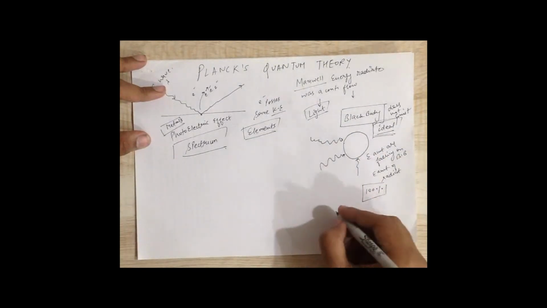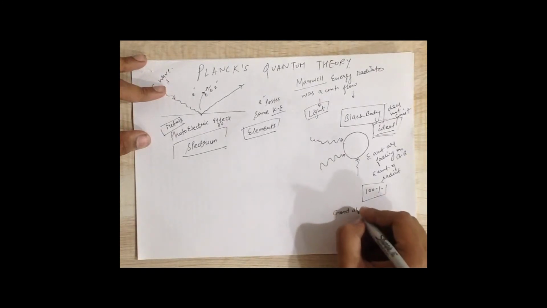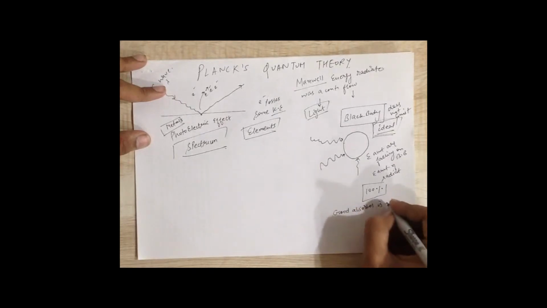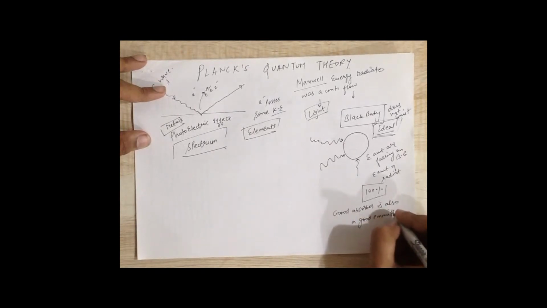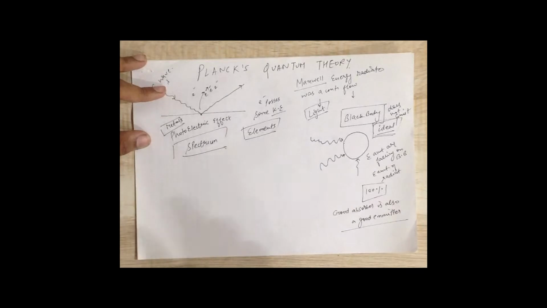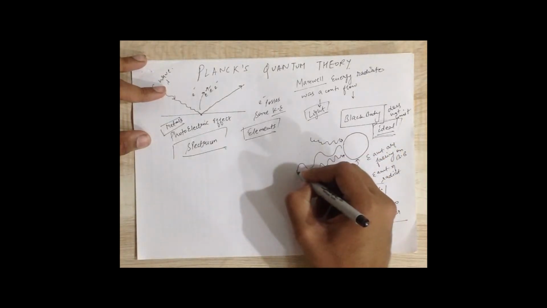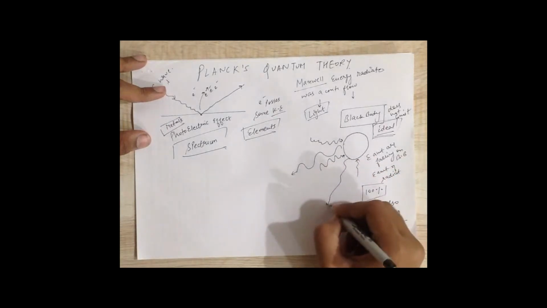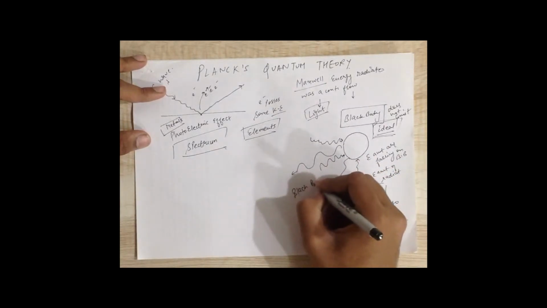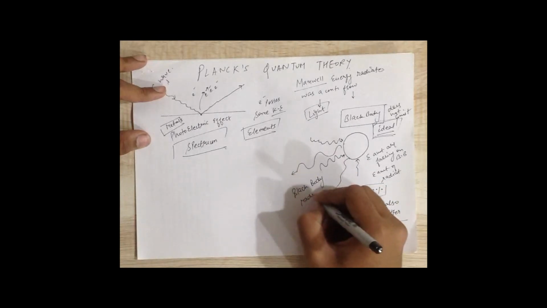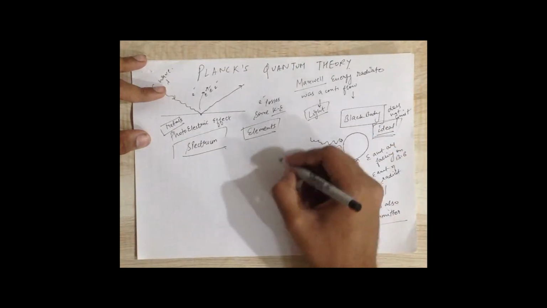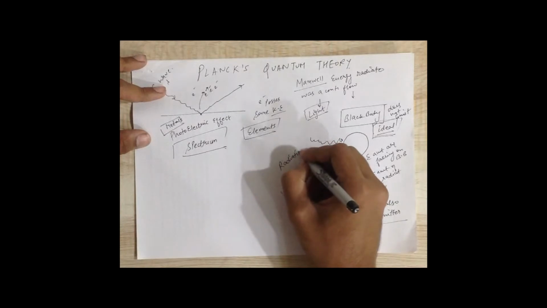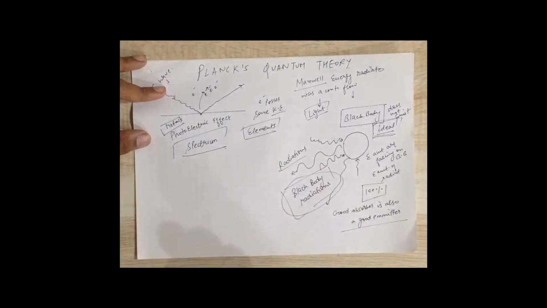You will study in physics in your later classes that a body which is a good absorber is also a good emitter. So a black body is a very good absorber and a very good emitter. The radiations that are emitted by the black body are known as the black body radiations. You can easily remember this: the energy coming out of the black body is known as radiation, and as the body is a black body, these will be known as black body radiations.